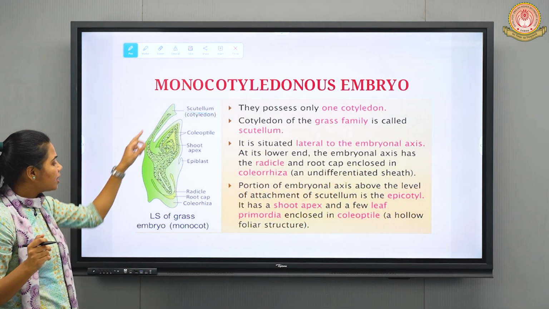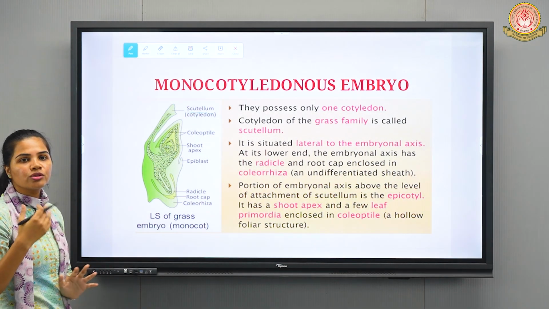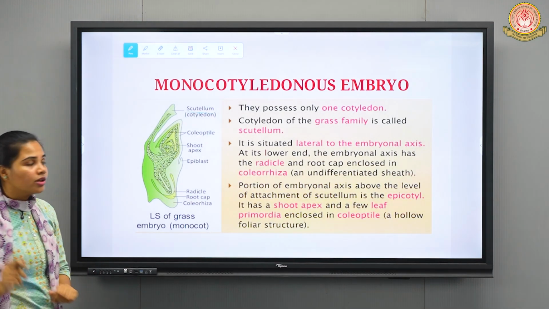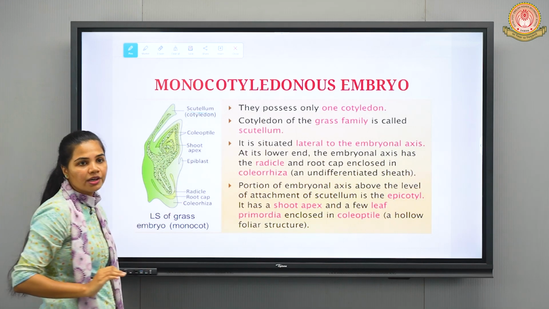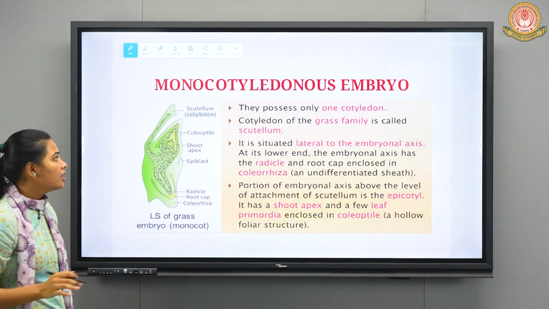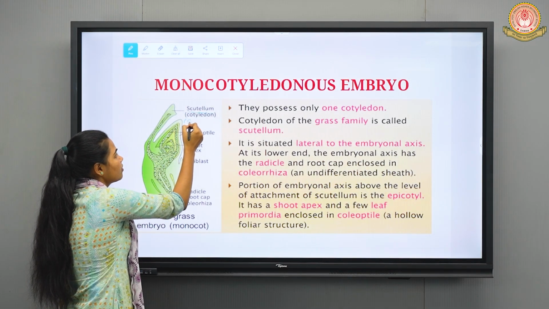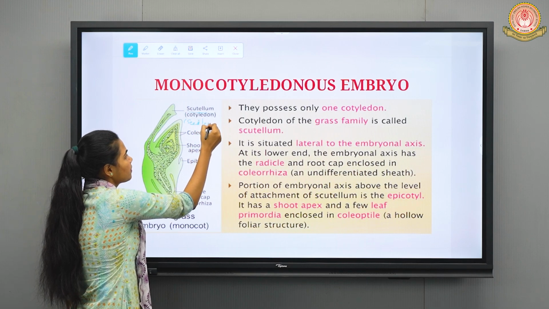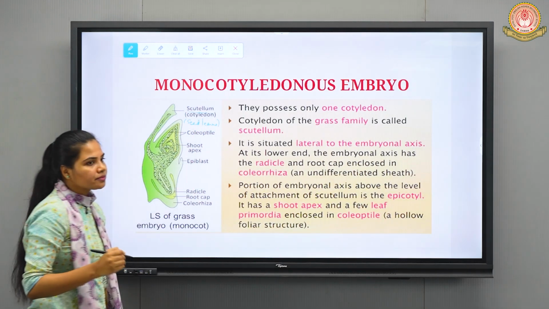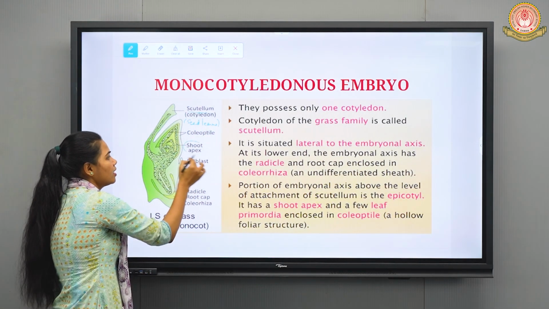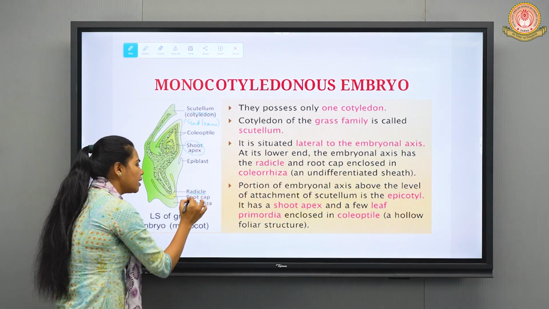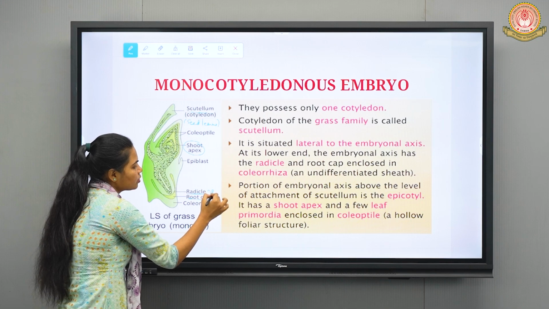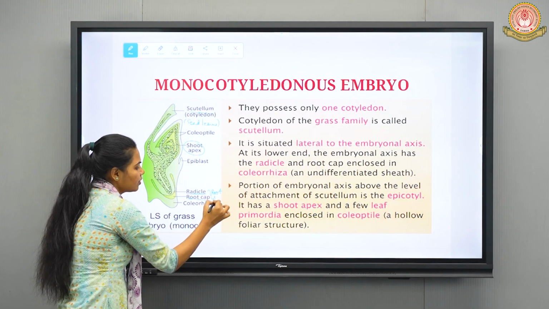So in case of the grass family, this cotyledon is basically known as scutellum. You can observe only one cotyledon since it is a monocotyledonous embryo, or seed leaf, as we have already discussed. Then we have the shoot apex, that is the region of the plumule, right? Then radicle and root cap, which is going to give rise to the root system, fine.